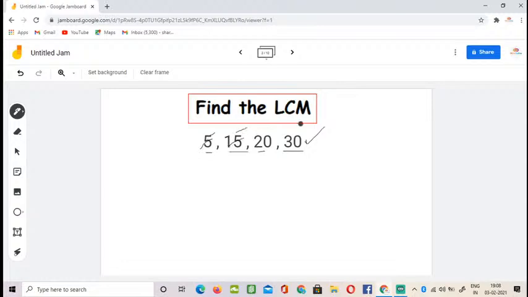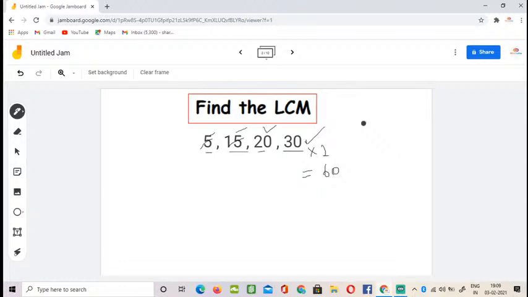Here the leftover number is 20. So what you have to do at this time is 30 times 2, so you get 60. Am I right? Because 30 times 2 is 60, right? Now you have to check whether 60 is divisible by 20. If 60 is divisible by 20, you have got your LCM as 60.